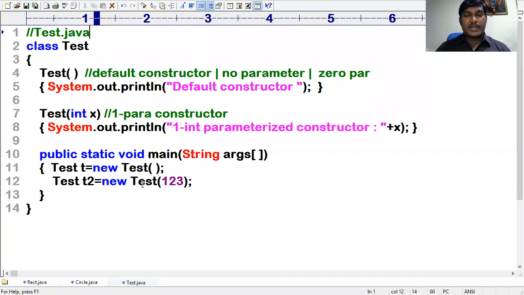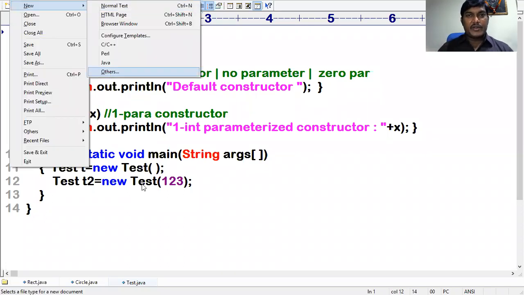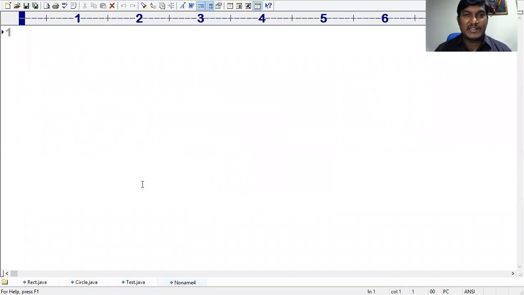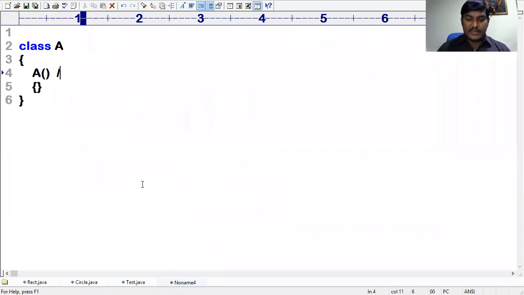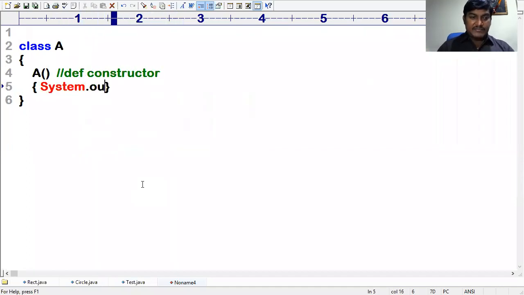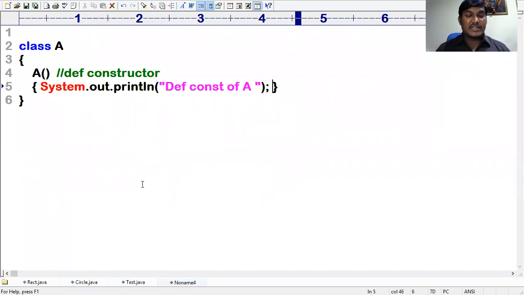But my dear friend, I would like to speak about one technical point here. Kindly notice that. I'm writing in Java. My dear lovely friends, kindly put your attention. This is a class A. You already know well this is a default constructor, the default constructor of class A. There is one other constructor.